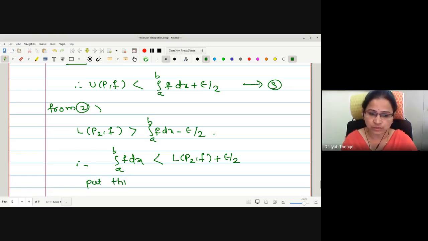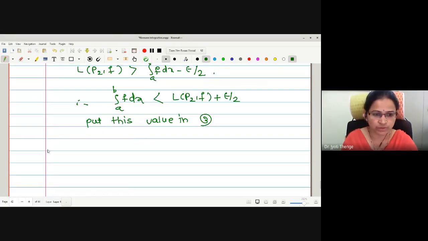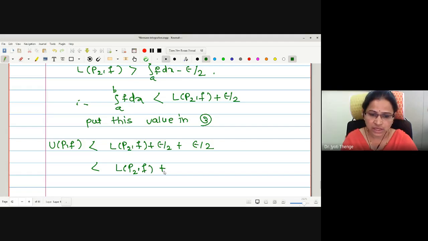What will happen if I put this value in 3? U(P,f) will become strictly less than L(P2,f) plus epsilon by 2, added with one more epsilon by 2, which gives us L(P2,f) plus epsilon.